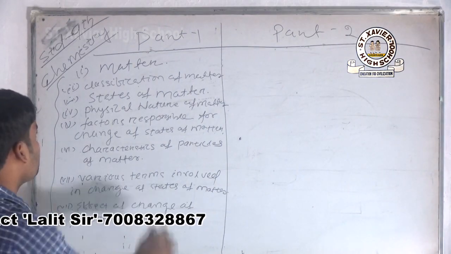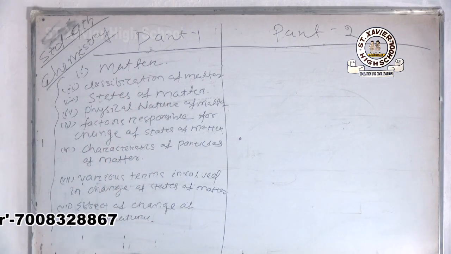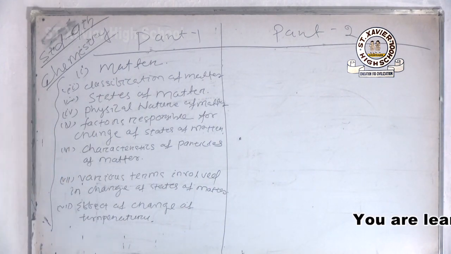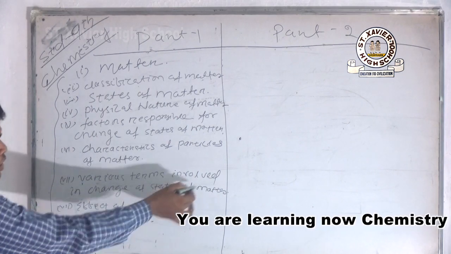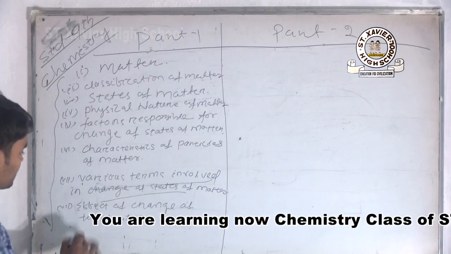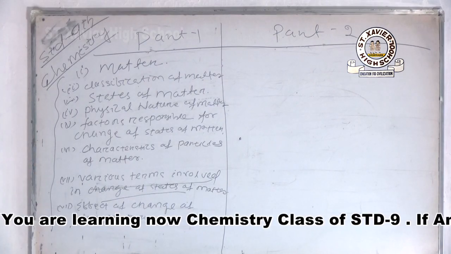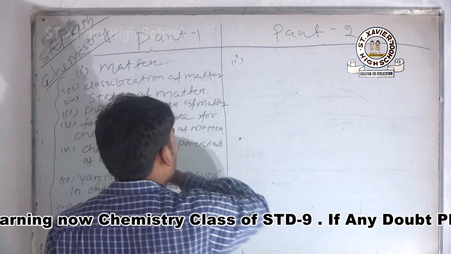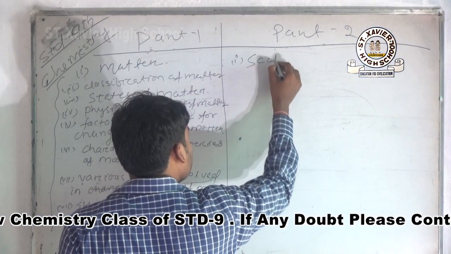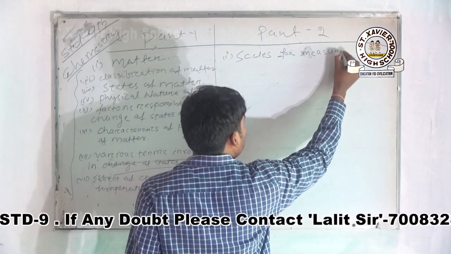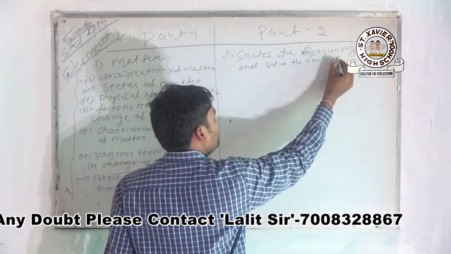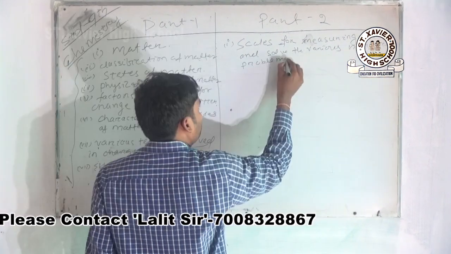Today we will learn basically what is matter, classification of matter, states of matter, characteristics of particles of matter, physical nature of matter, factors responsible for change of state of matter, various terms involved in the change of state of matter, and effects of change of temperature. In part 2 we will learn scales for measuring temperature and solve the various numerical problems,